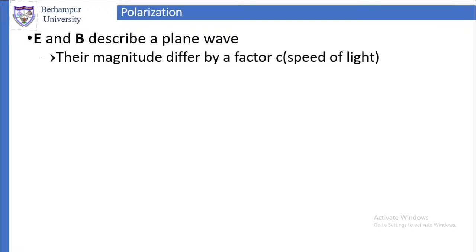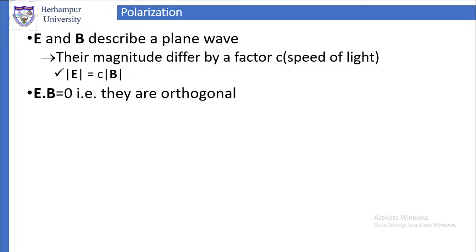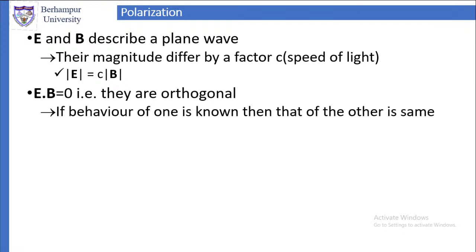E is equal to c times B. So the magnitude of E is equal to c times B. Then we also saw that they are orthogonal to each other in the plane that contains E and B. Since they are orthogonal, E dot B, or their scalar product, will be equal to 0.